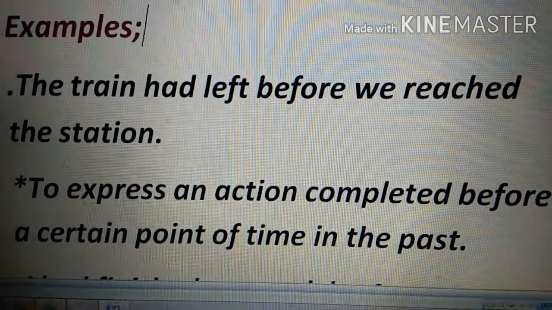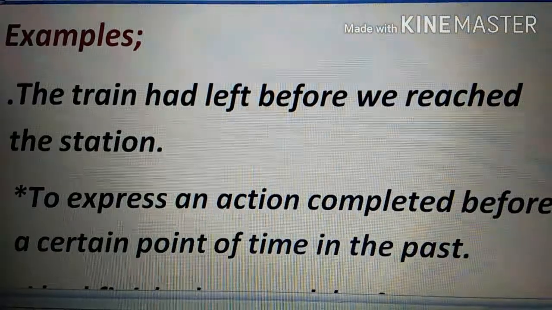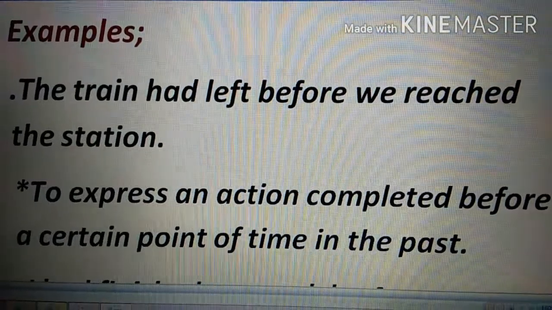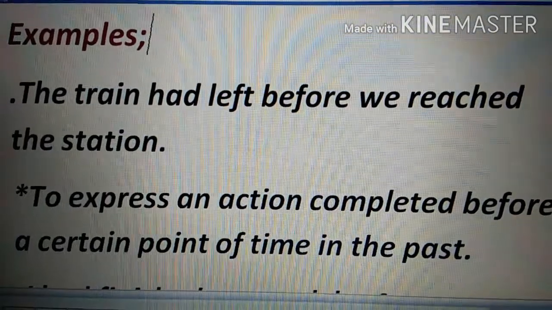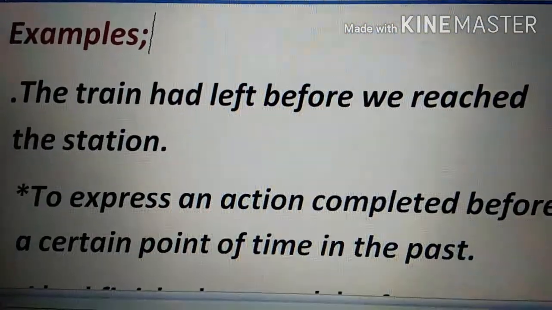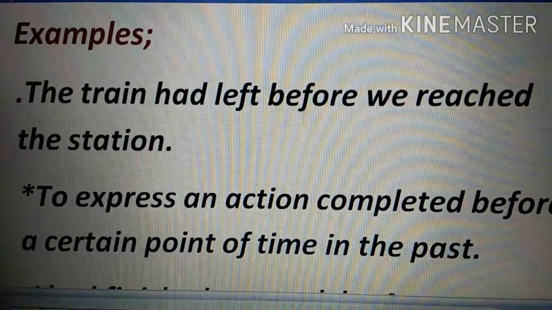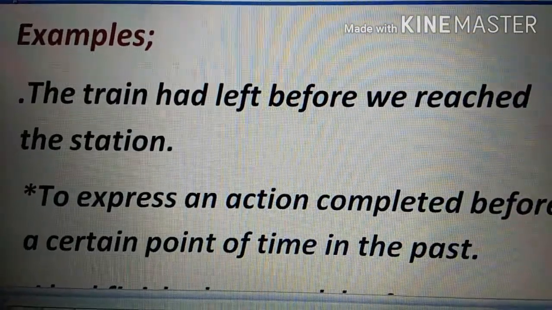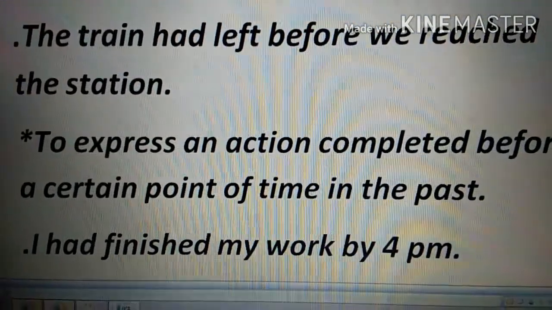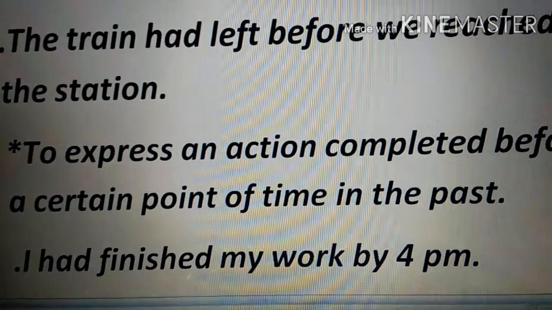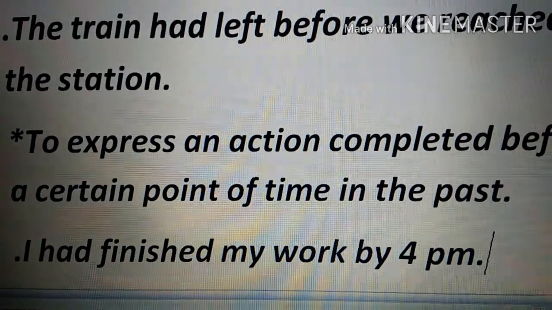It's again left. So the next, when you can use this type of tenses to express an action completed before a certain period of time. For example, your mom asks you, what were you doing by 4 p.m. and why are you playing now? So then you say, I had finished my work by 4 p.m. That's why I'm playing now. So it's very simple, irrespective of the subject, whether singular or plural, you have to add had in the past perfect and along with the third form of the verb.